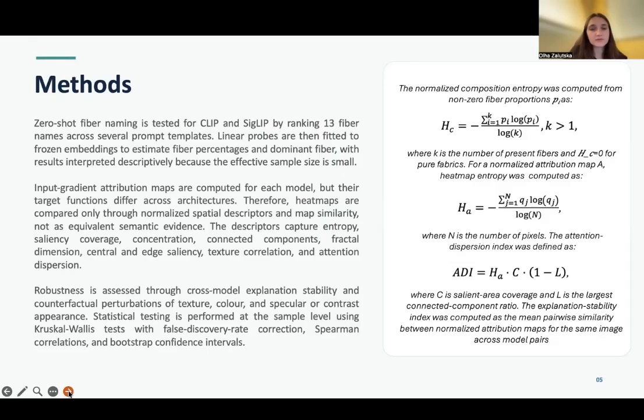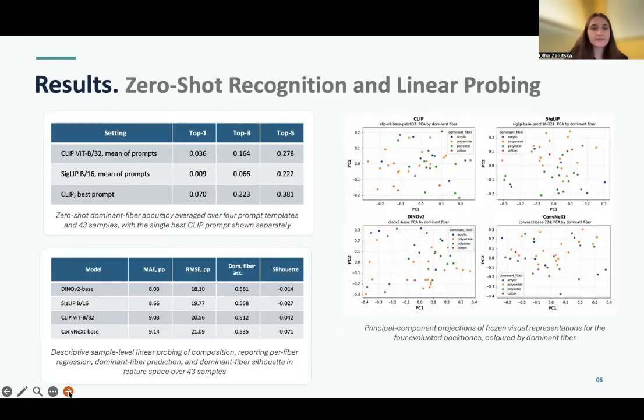Robustness is assessed through cross-model explanation stability and counterfactual perturbations of texture, color, and specular or contrast appearance. Statistical testing is performed at the sample level using tests with false discovery rate correction, Spearman correlations, and bootstrap confidence intervals. Here you can see the zero-shot recognition and linear probing.